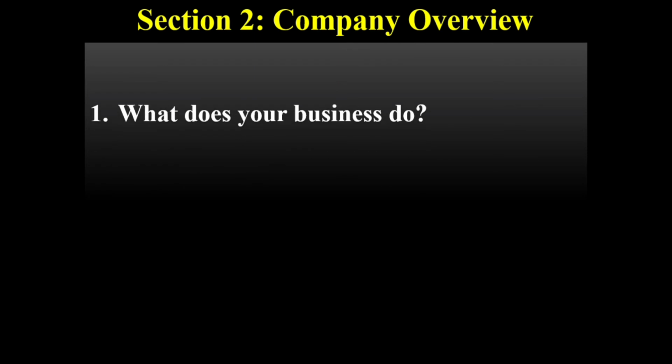When writing your company overview, you can break it into 3 steps. The first step is what does your business do? That is, start your company overview section with a few sentences describing what your business does. You can think of this part as your elevator pitch in writing. The first pitch of your company overview is intended to give readers and investors a general sense of your business.